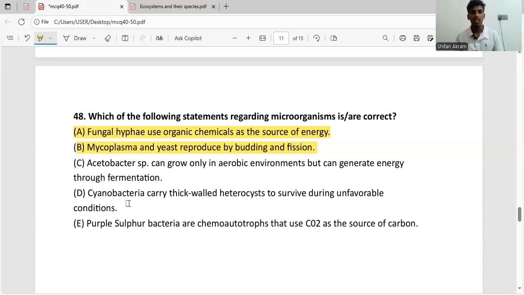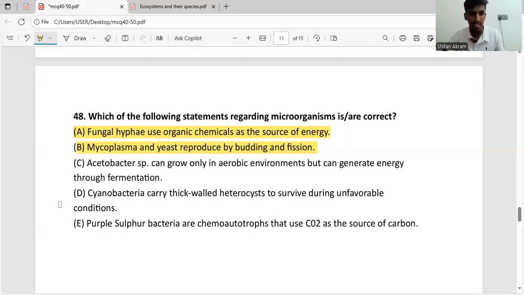But cyanobacteria do contain another structure that helps them survive during unfavorable conditions, and we call it the akinete. So the akinete is the one that helps cyanobacteria survive during unfavorable conditions, not the heterocyst.